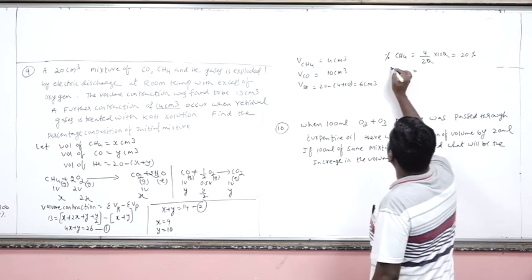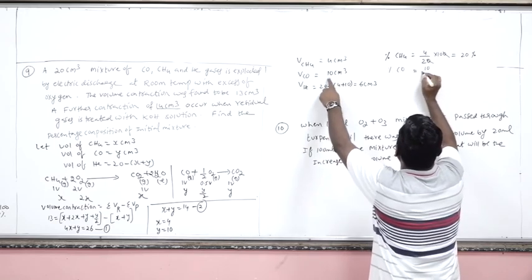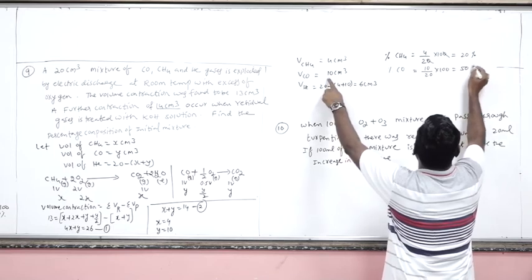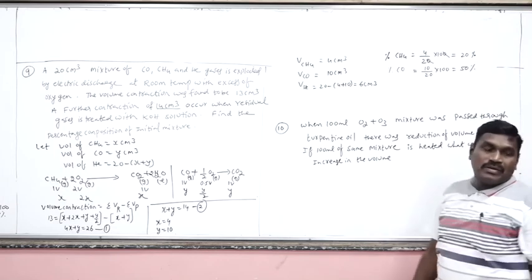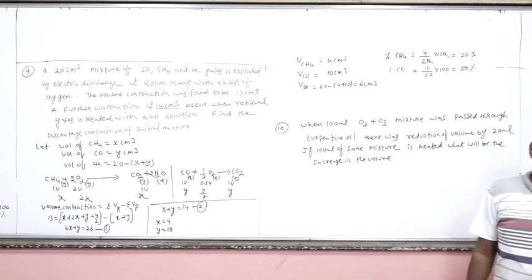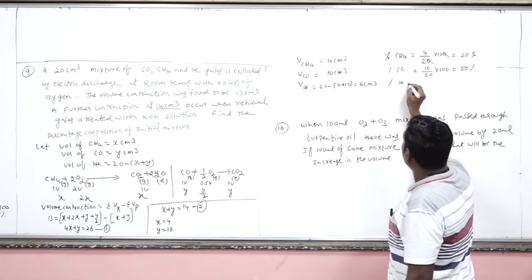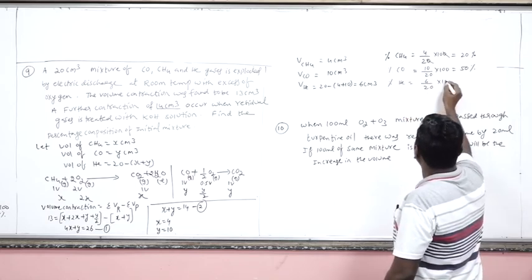Now the percentage of carbon monoxide, whose volume is 10 out of total volume 20, will obviously be 50%. Now 20 plus 50 is 70, so the remaining of the total 100 will be 30%. So the percentage of helium is 6 by 20 into 100.